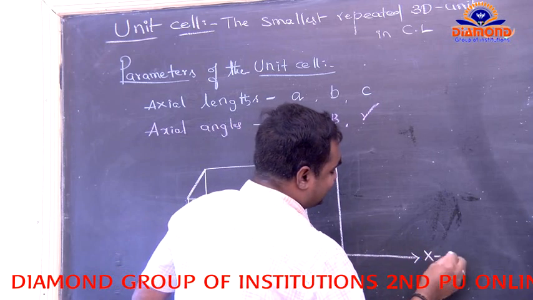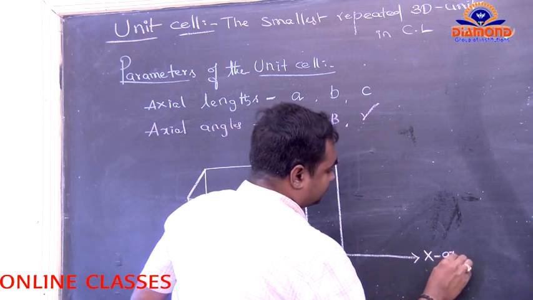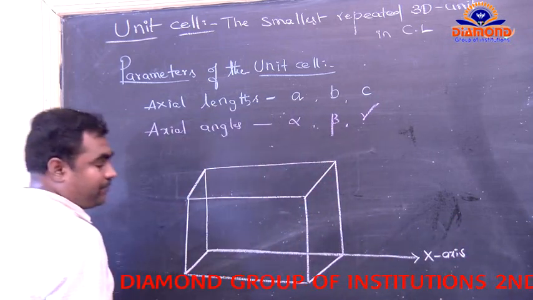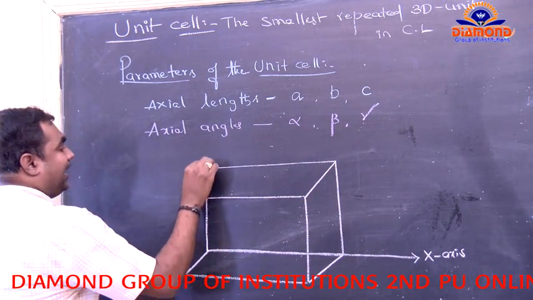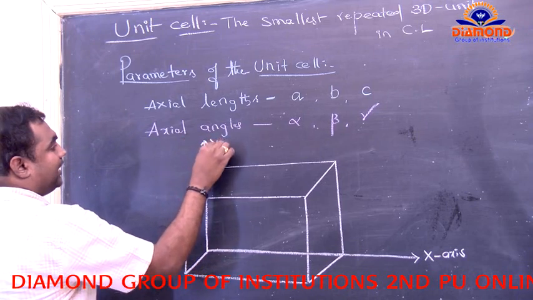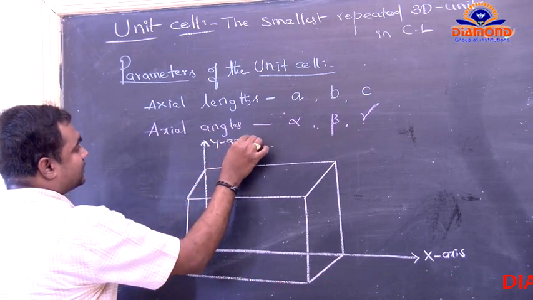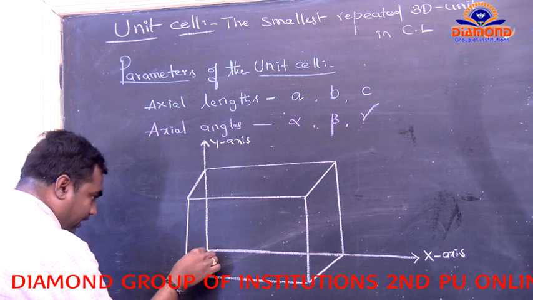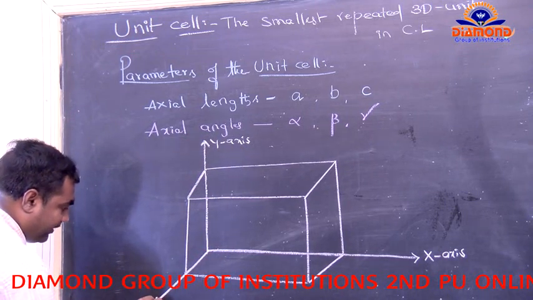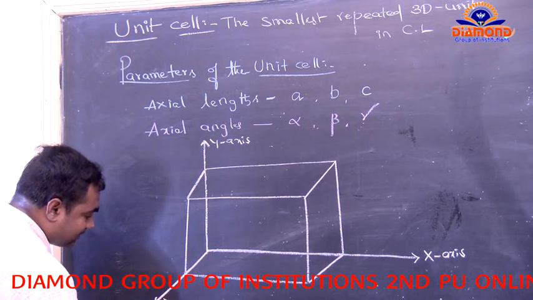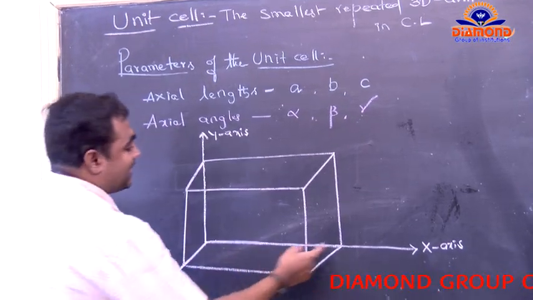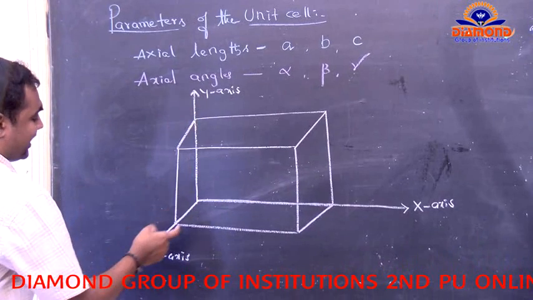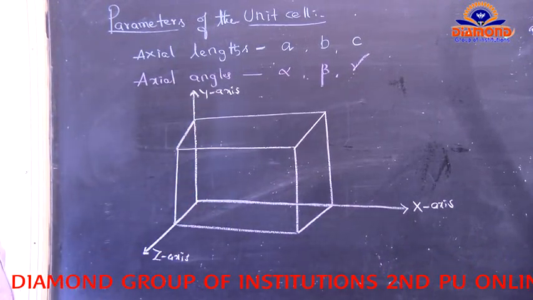Next, along the y-axis we have infinite length. Next, along the z-axis we have infinite length. So along the x-axis, y-axis, and z-axis we get the unit cell.